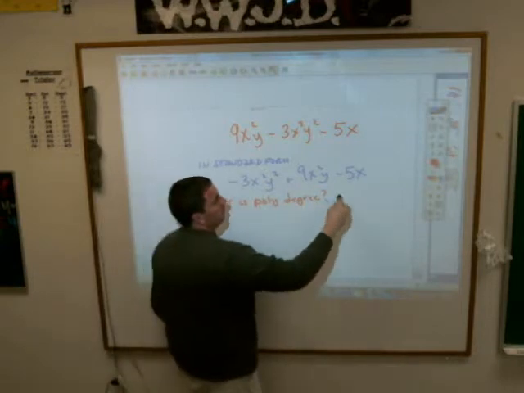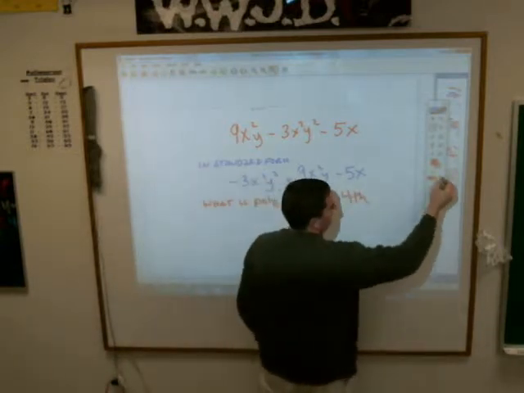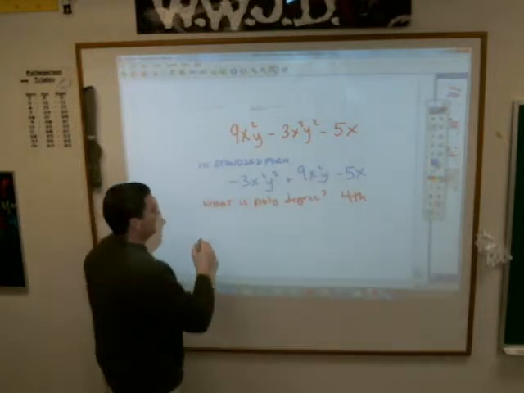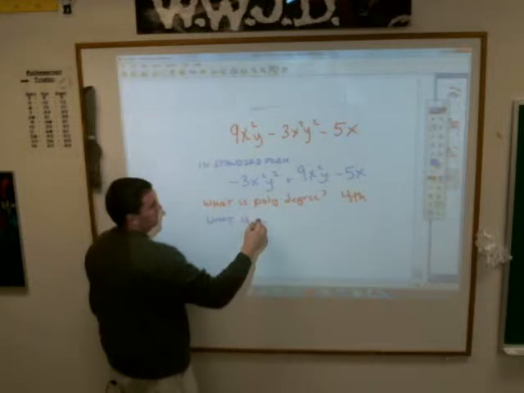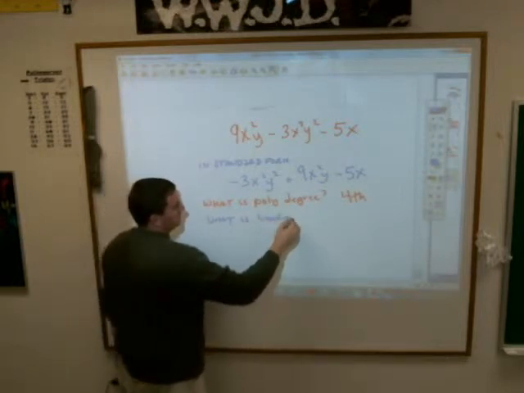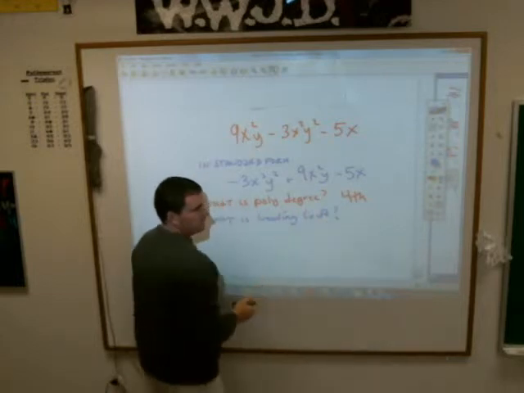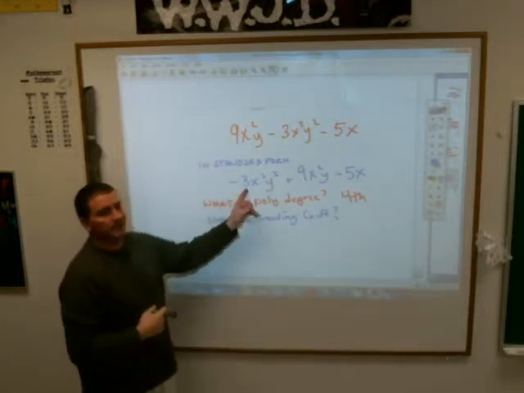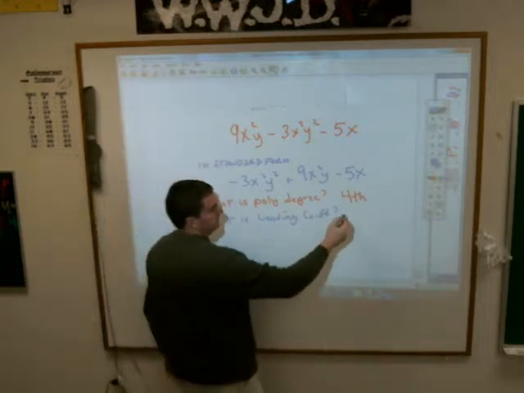Okay, this is a 4th degree polynomial. The question Katie answered was the question that asked, what is the leading coefficient? And what is the leading coefficient? That is -3, the number in front of the highest degree term.